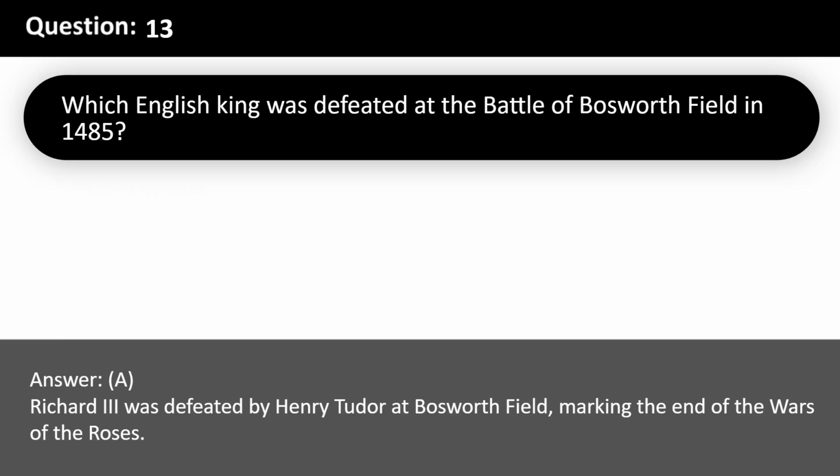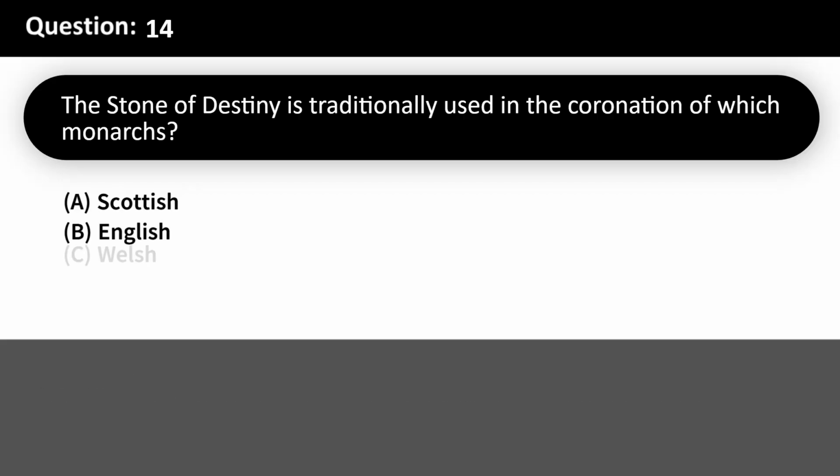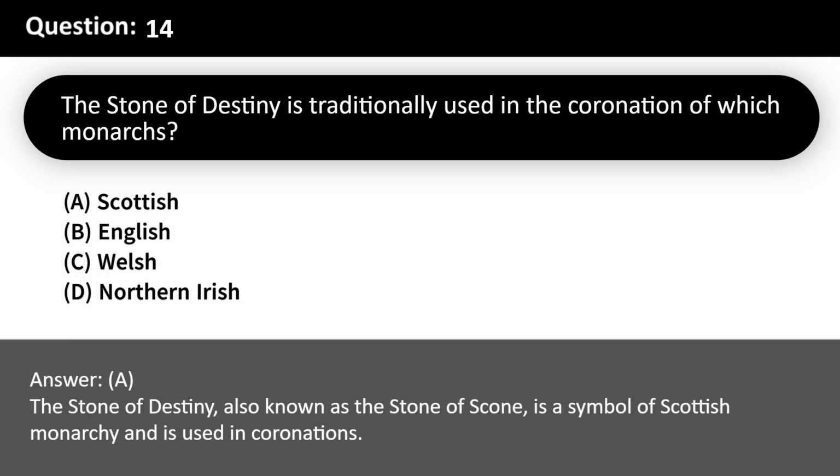Roses. The Stone of Destiny is traditionally used in the coronation of which monarchs? A. Scottish. B. English. C. Welsh. D. Northern Irish. Answer, A. The Stone of Destiny, also known as the Stone of Scone, is a symbol of Scottish monarchy and is used in coronations.